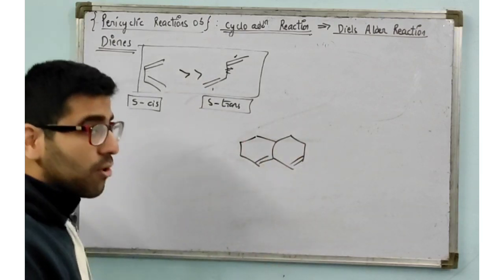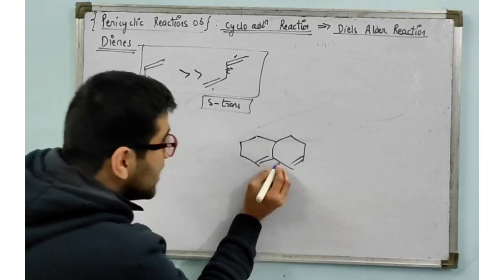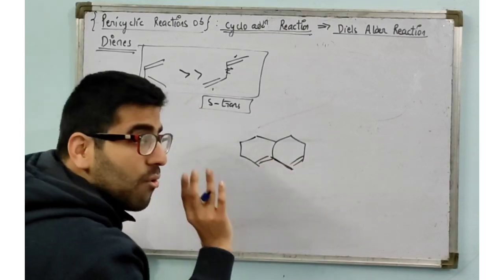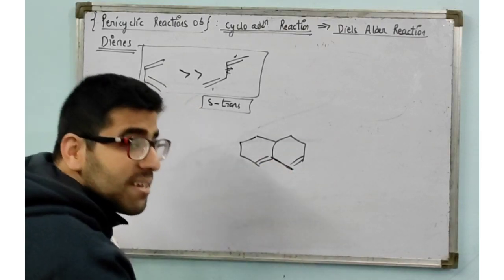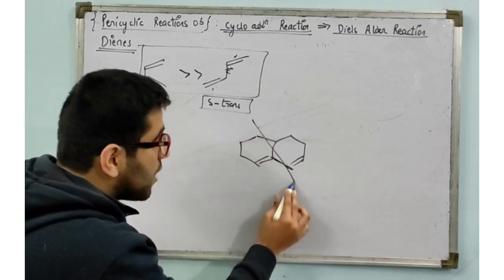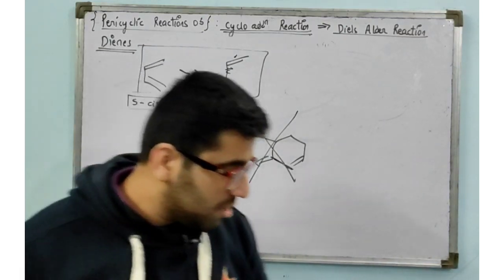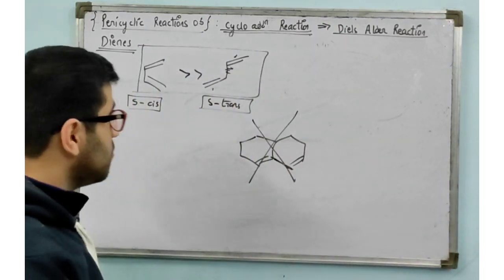Now if I take another example like this, a cyclic molecule having a sigma trans arrangement. Now this sigma bond is rigid, fixed in the cyclic molecule. It cannot rotate to sigma cis and hence it cannot give the Diels-Alder reaction. Getting my point? I hope this is very clear to you.